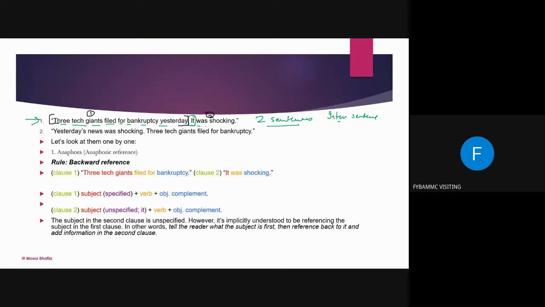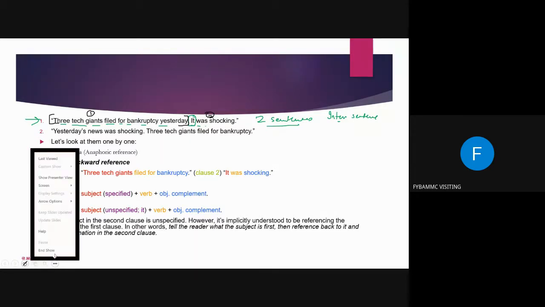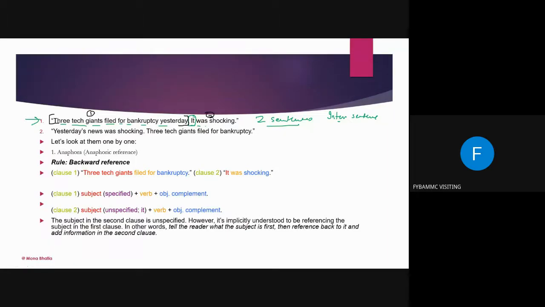One second. Okay, let me see, I'll allow them to enter. Nobody's there. Anyway, are you still able to see the screen? Yeah, ma'am. Okay, fine. So I'll continue.